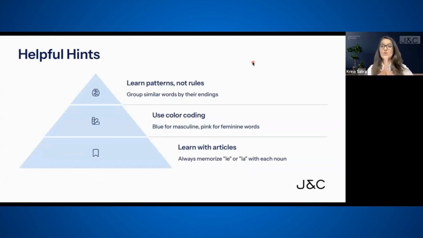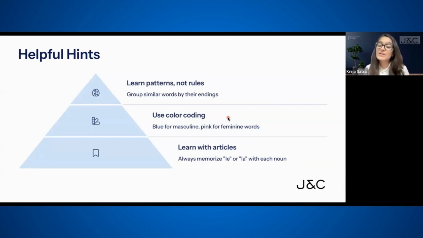Now, the second thing which works wonders is to use color coding. What do I mean when I say color coding? Let's say this is a crayon, which is a pencil. Now I know it's a masculine noun because it's not ending with an E. But what I can do is use a sticky note and stick on this pencil a blue colored sticky note to identify it's a masculine noun. And for feminine nouns, I can use a different color sticky note. This method really works well for all the students.